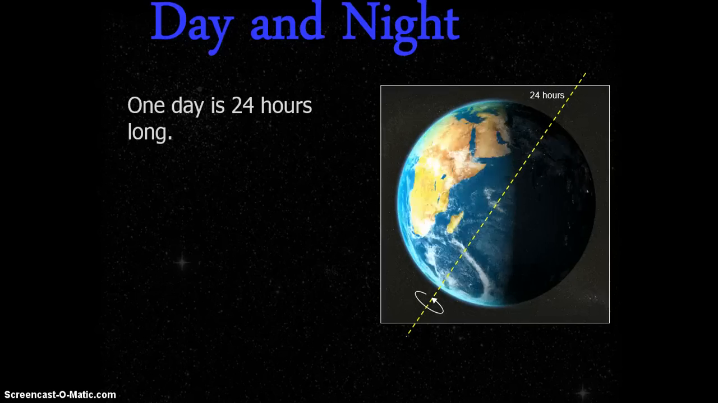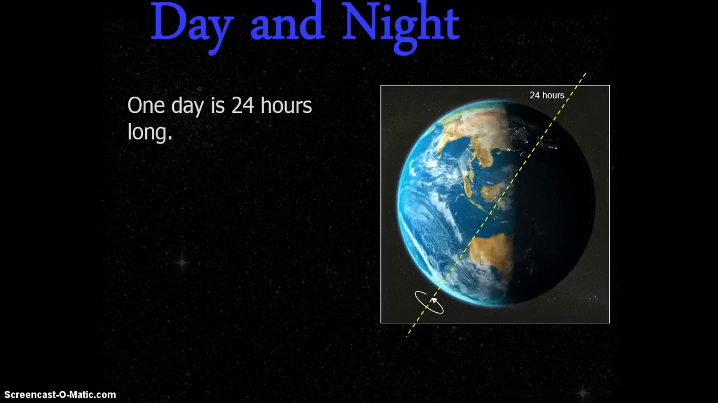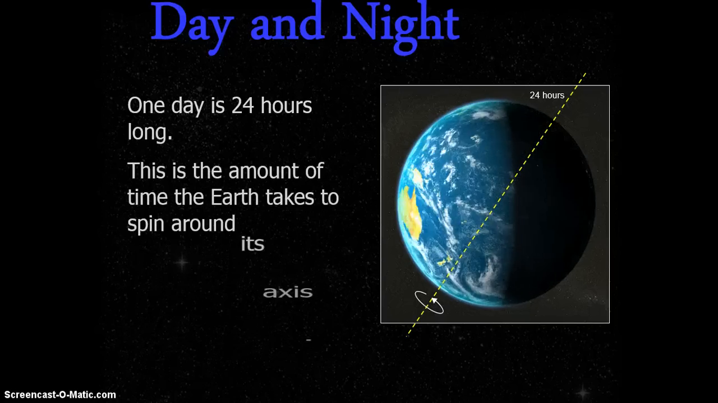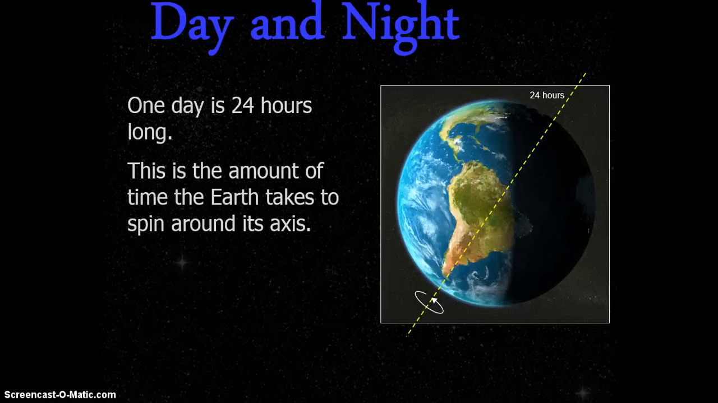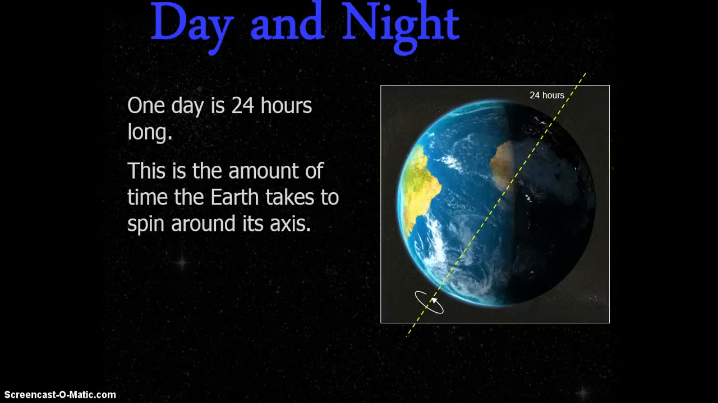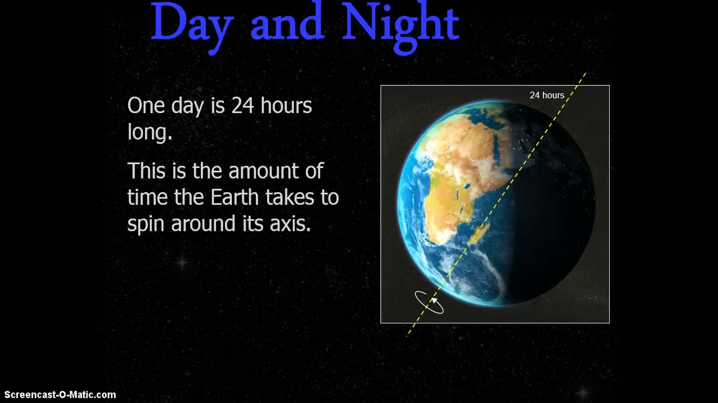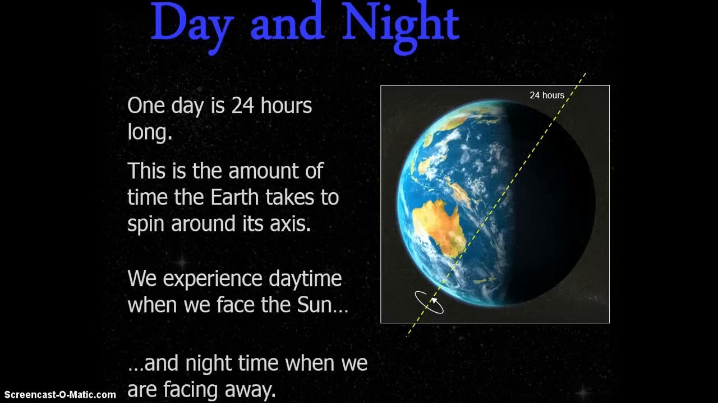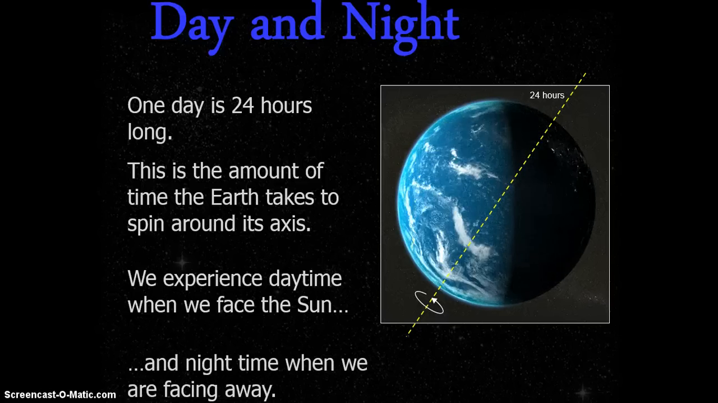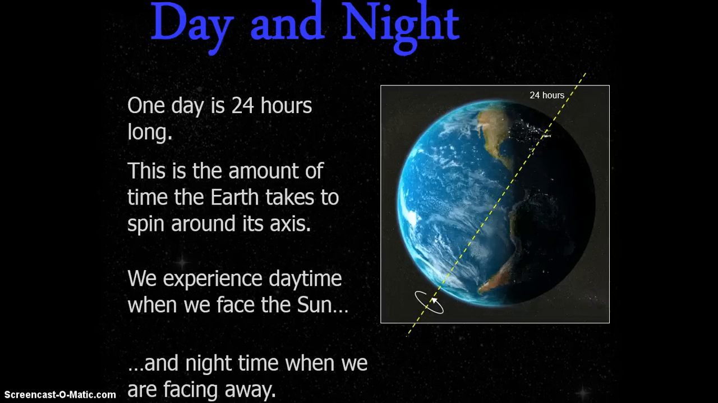One day, as you all know, is 24 hours long. This is the amount of time the Earth takes to spin around its axis. And you can see the picture there of the Earth spinning in its 24-hour time frame. We experience daytime when we are facing the sun and nighttime when we are facing away from the sun.